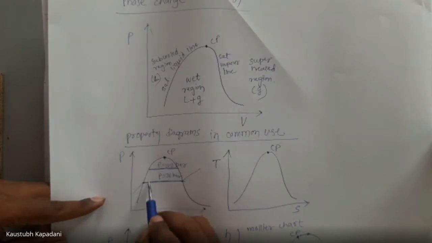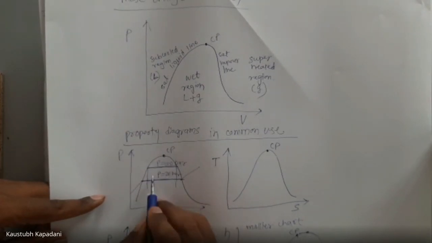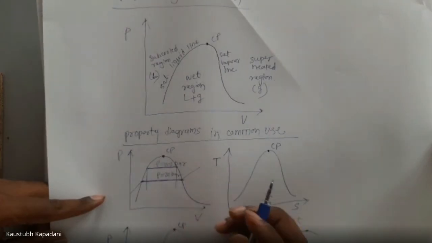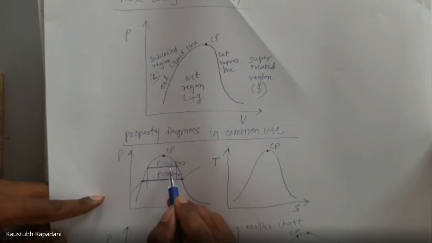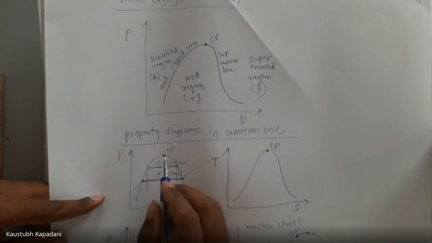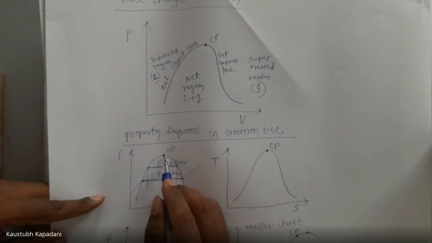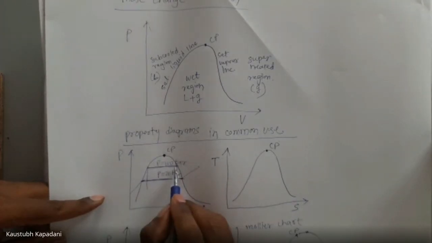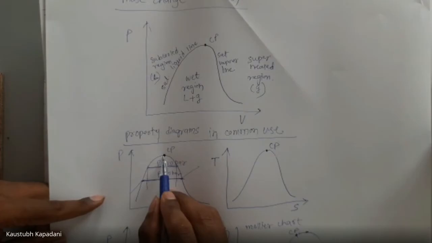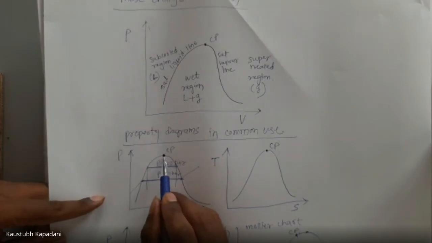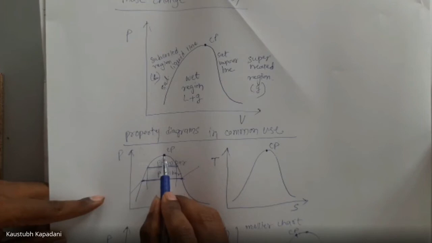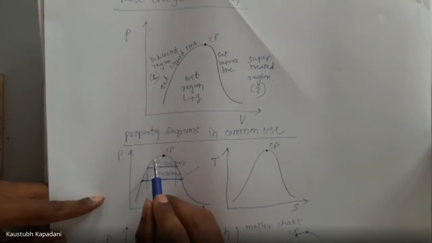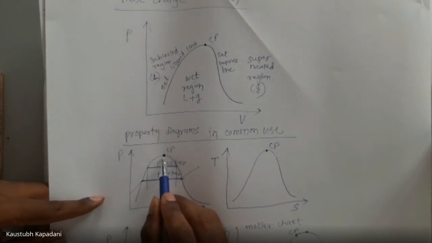Now you can see this much less HFG is required, right? Why? Because pressure is higher. When pressure is very much higher and reaches the critical point, at this point, you see this is just a point. This is a line, right? So this line denotes HFG, but this is a point. A point has no length, so no HFG. No HFG is required to change the phase. So at the critical point, both liquid and gaseous phase coexist.